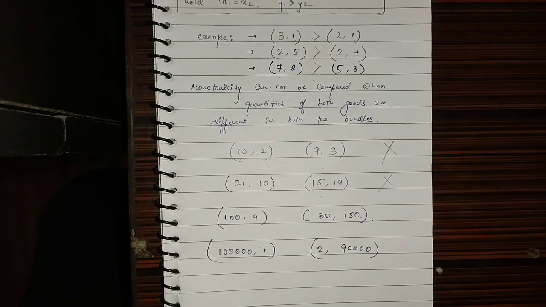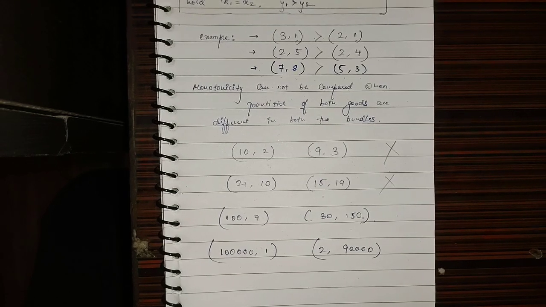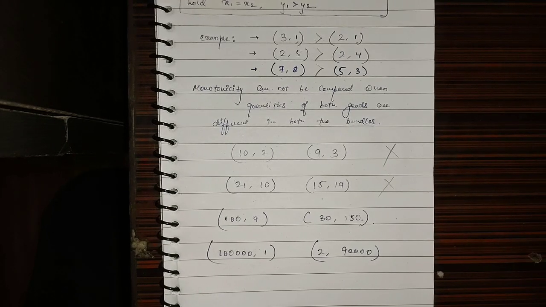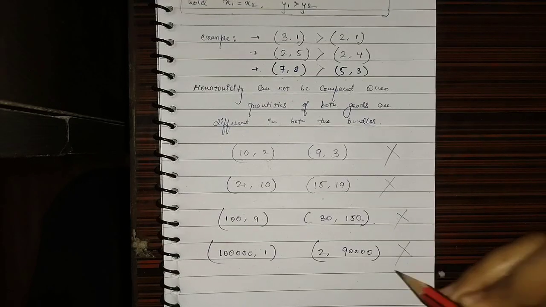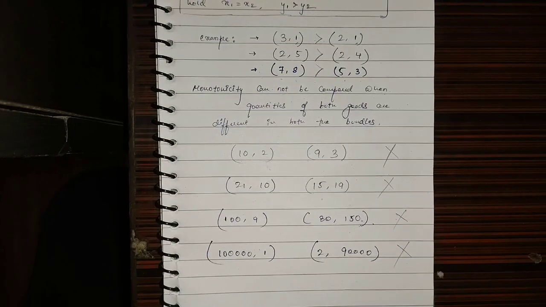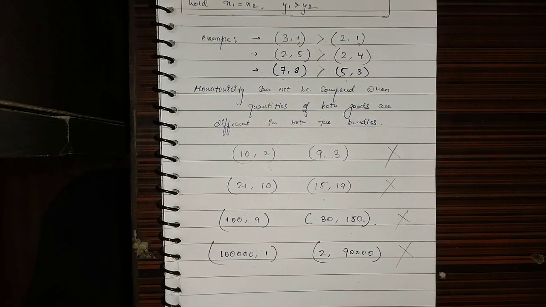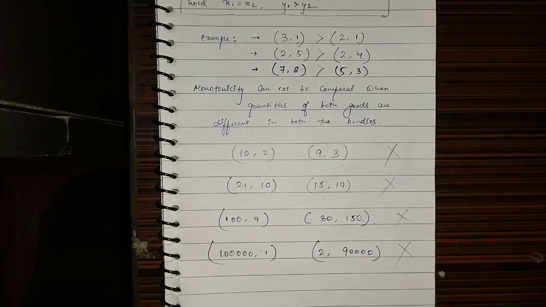A person always prefers more of a good than less, more of both goods than less, so monotonicity cannot be compared here as well. So this was all about monotonicity, and next I will explain convexity, or convex preferences.